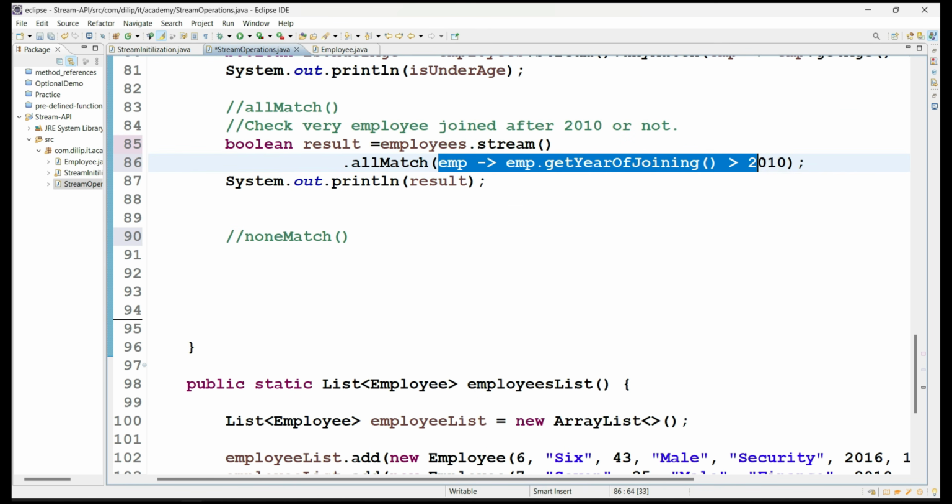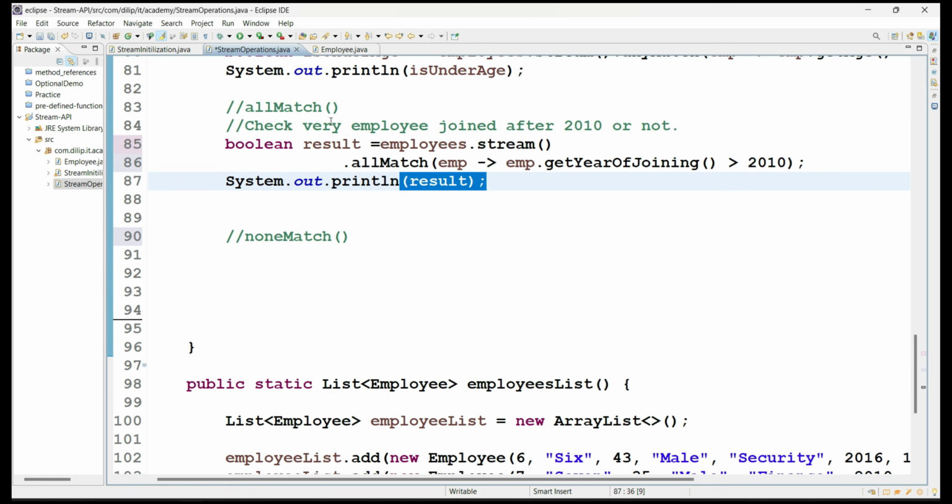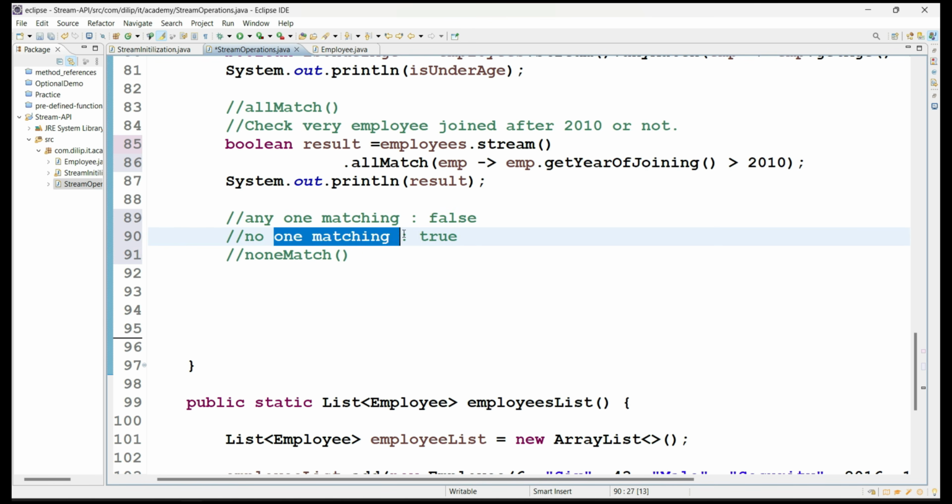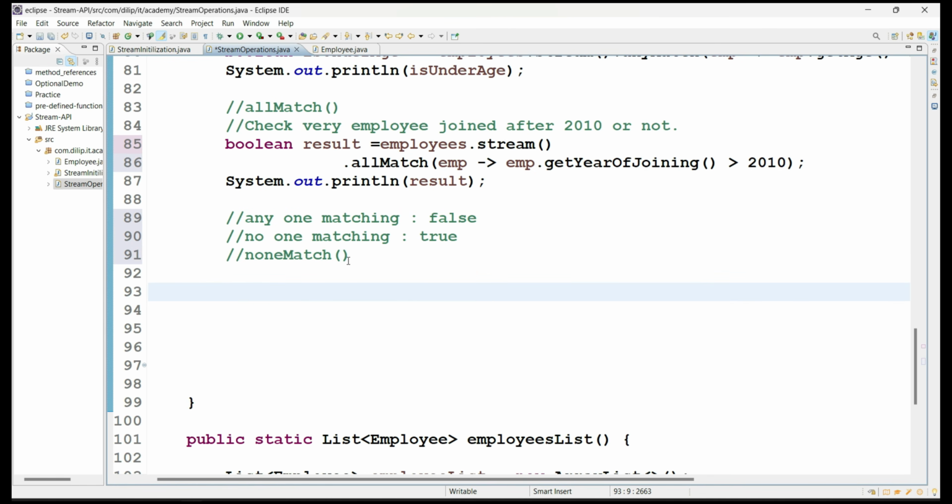When all are matching this implementation, then only you are getting the result as true. If any one of them is mismatching, then you are getting false. But in this case, if any one is matching, then what will you get? Then you will get false. If no one is matching, then only you will get true with respect to the noneMatch method.